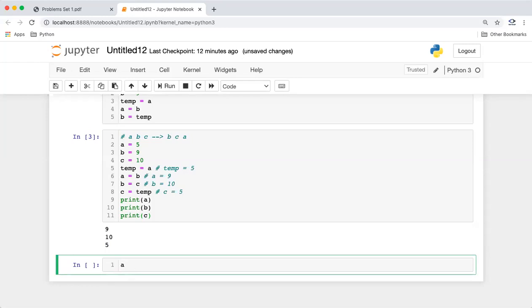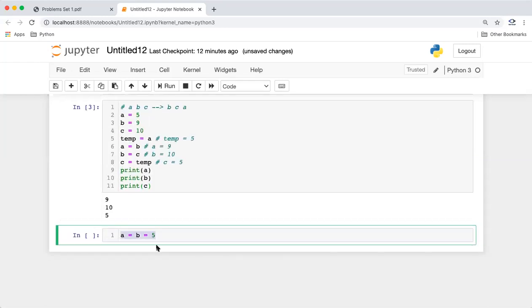So guys, what you can do in Python: maybe in other languages you have seen something like this, a equal to b equal to 5. What does it mean? That a and b will be holding the same value, which is 5. So it will create two variables and both will be holding the value 5, right?